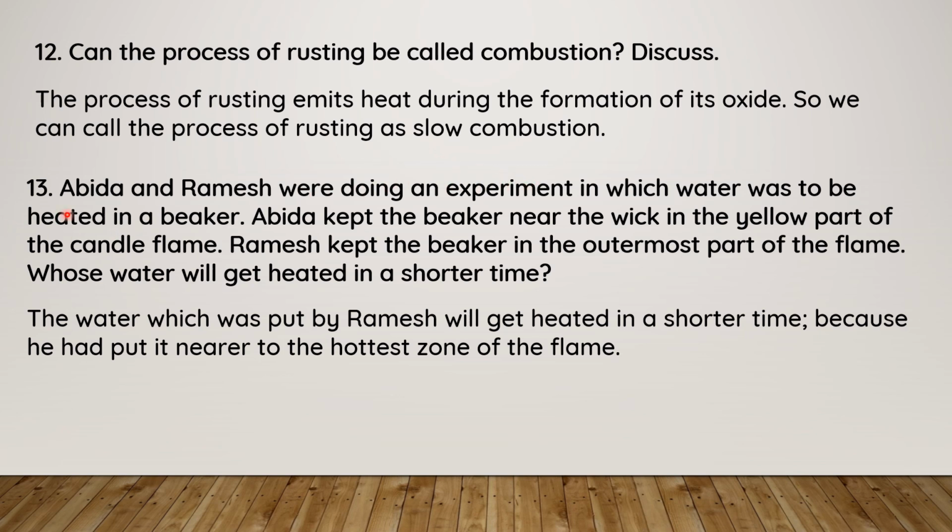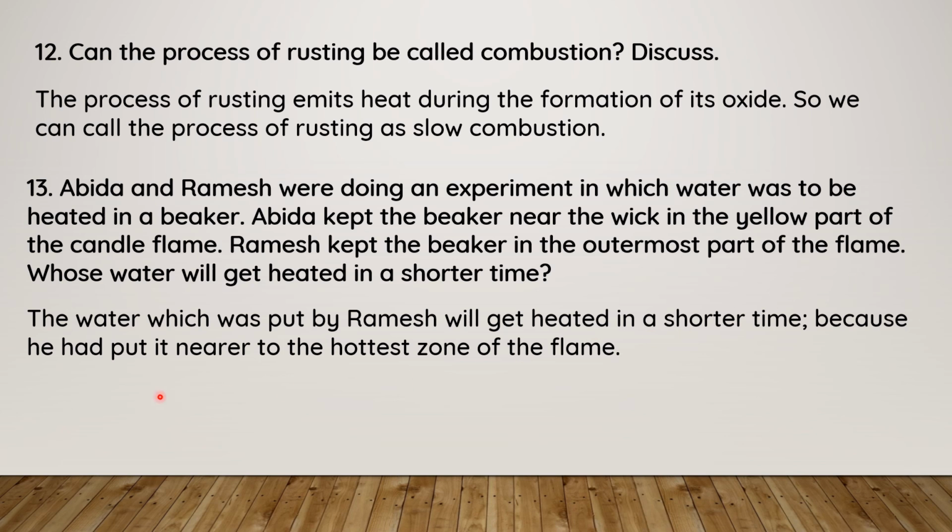Okay, 13th one. Abida and Ramesh were doing an experiment in which water was to be heated in a beaker. Abida kept the beaker near the wick in the yellow part of the candle flame. Ramesh kept the beaker in the outermost part of the flame. Whose water will get heated in a shorter time? We know that the outermost part of the flame is the hottest zone.